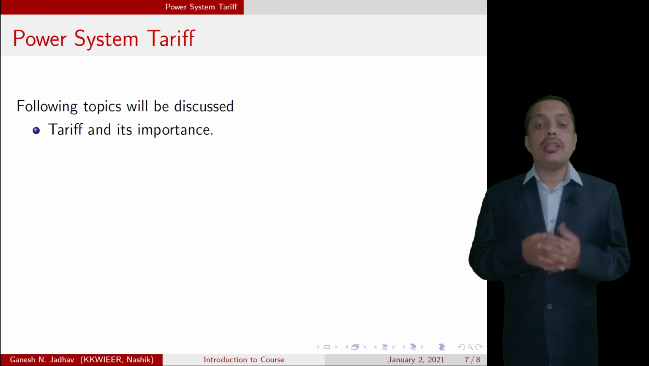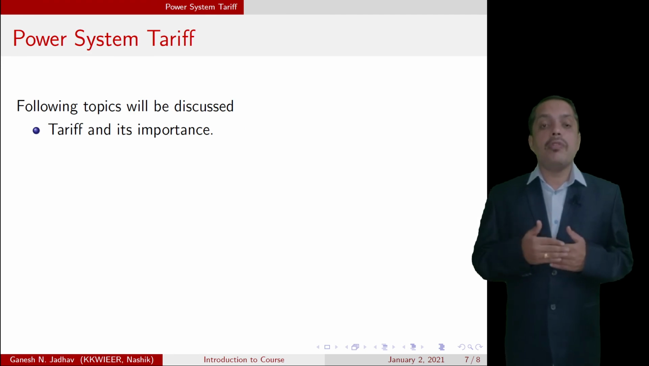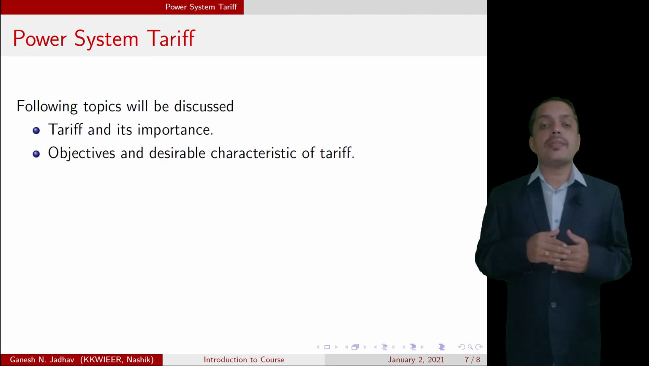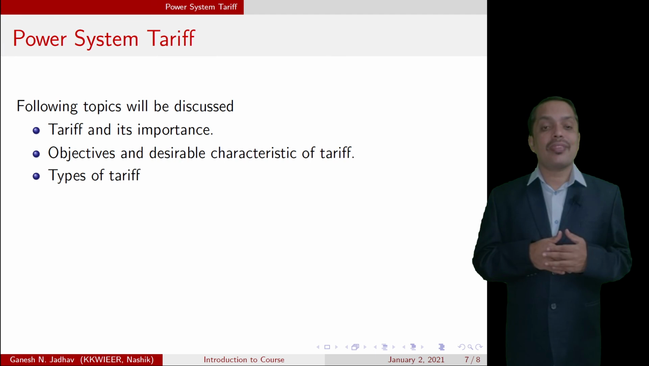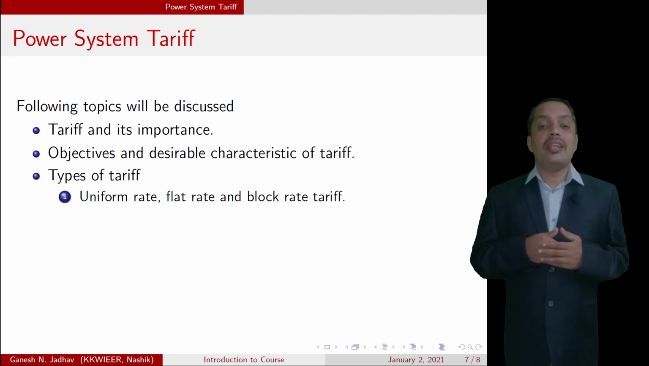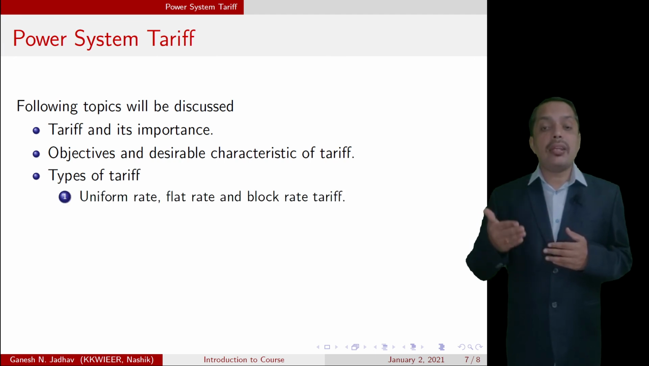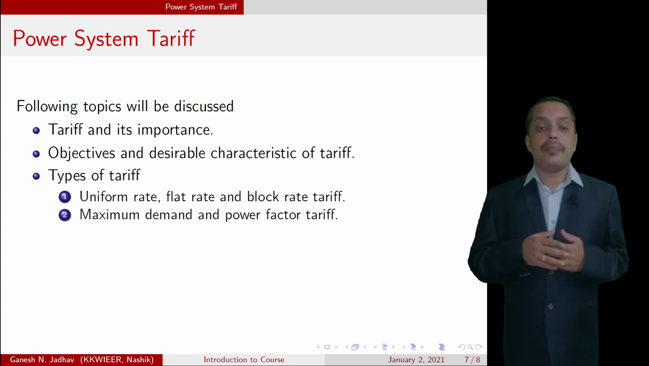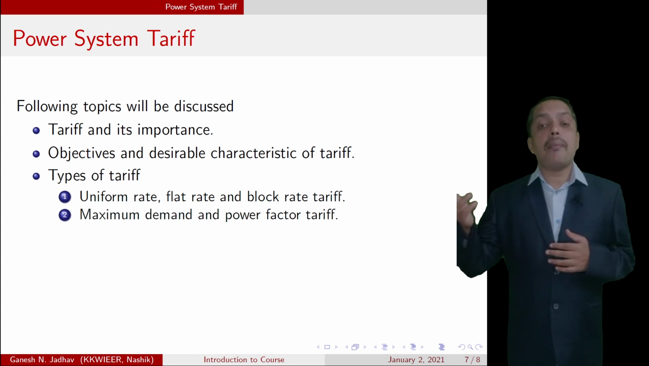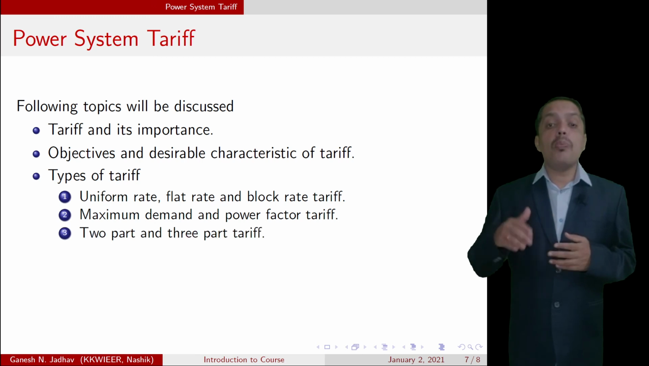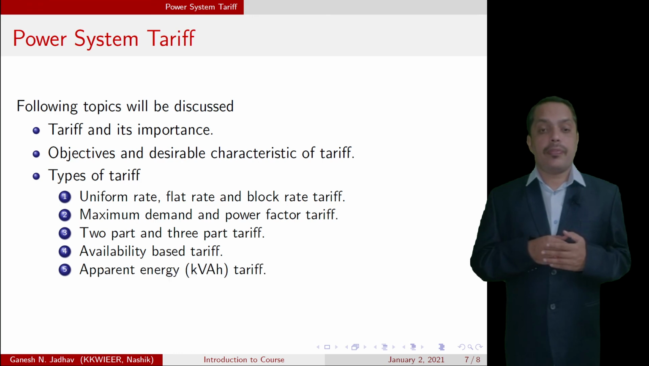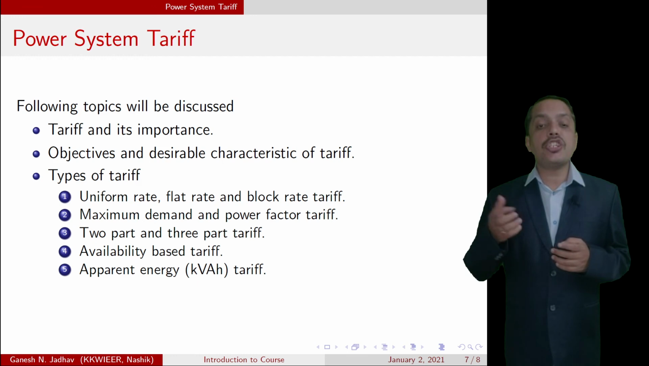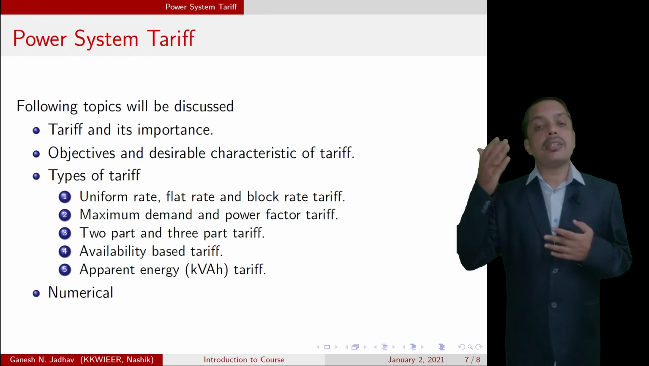So in this power system tariff part, we are going to study the tariff and its importance, objective and desirable characteristics of tariff, and types of tariff: uniform tariff, flat rate tariff, block rate tariff, maximum demand and power factor tariff, two-part and three-part tariff, availability based tariff, and the newly introduced tariff based on apparent energy, that is the kVAh tariff, and numericals based on all these parts.